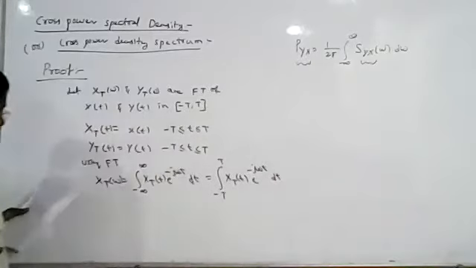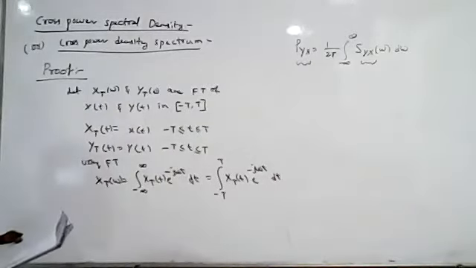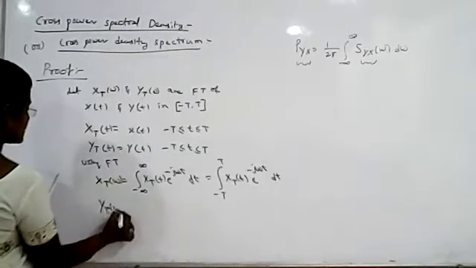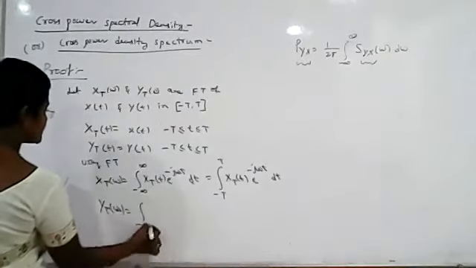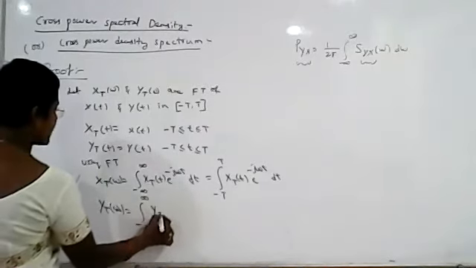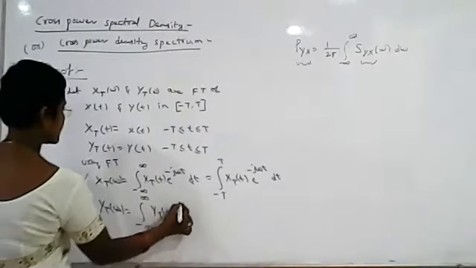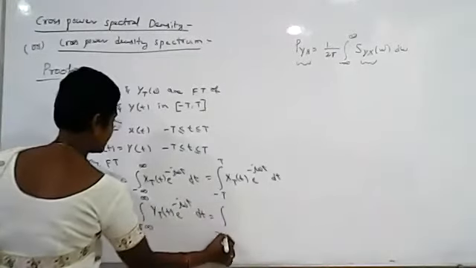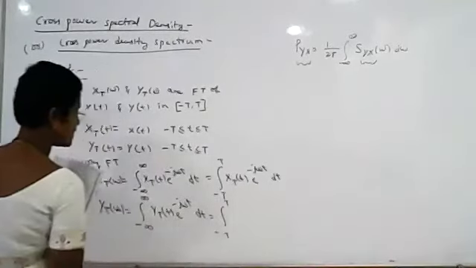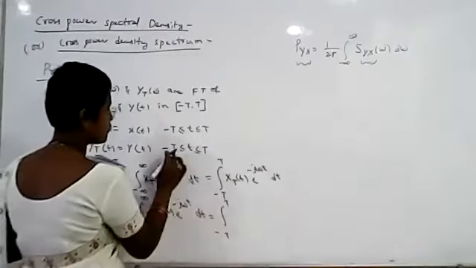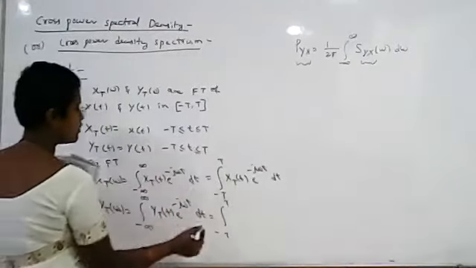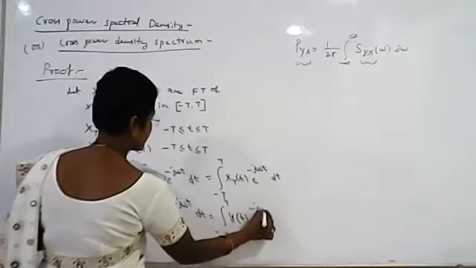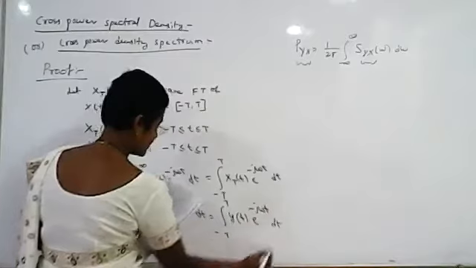This is the formula for finding the Fourier transform XT of omega. Similarly, YT of omega is the integral from minus infinity to plus infinity of yT of t e power minus j omega t dt, so it is the integral from minus T to plus T, because yT is defined only in that interval, of y of t e power minus j omega t dt.